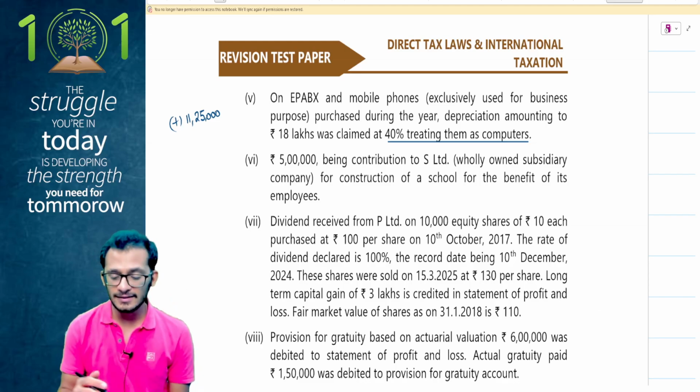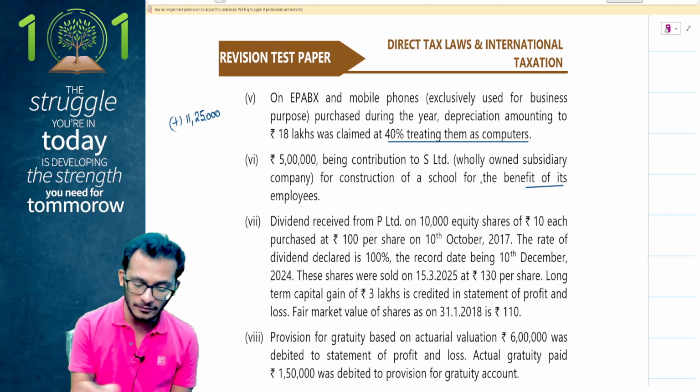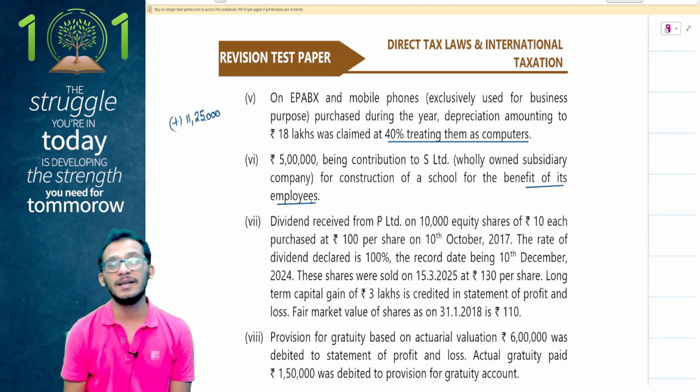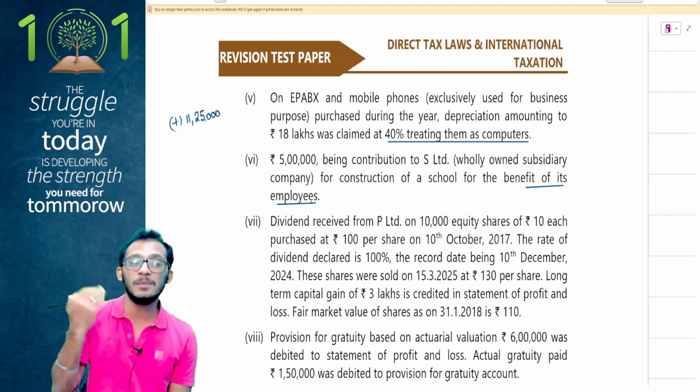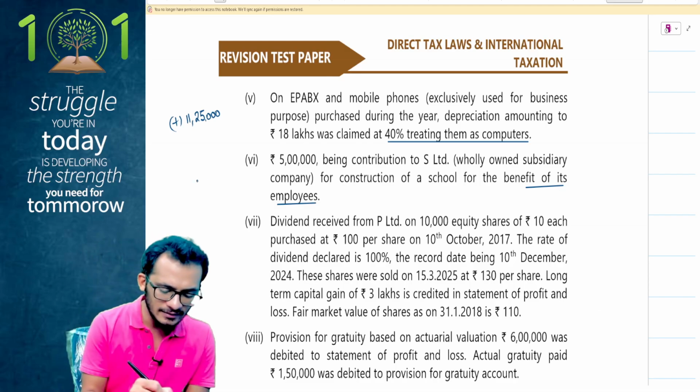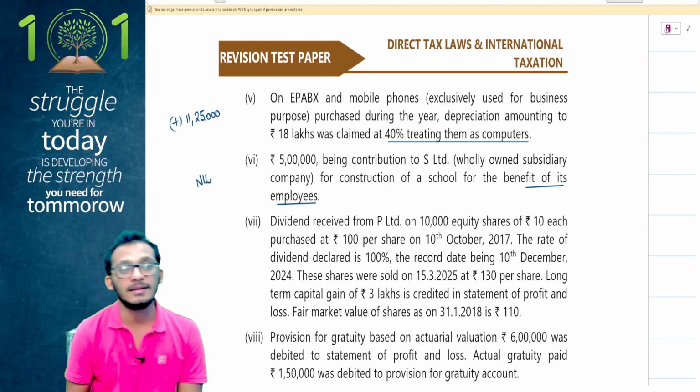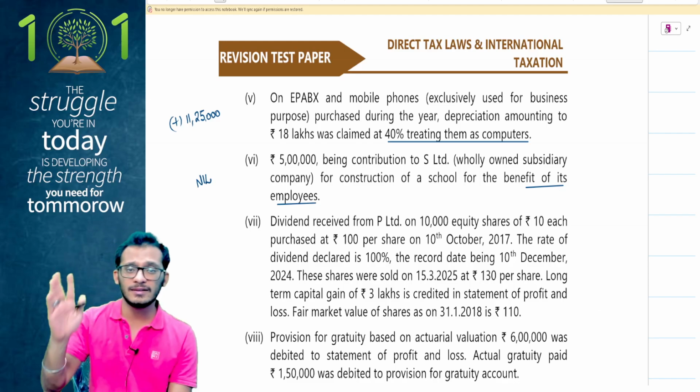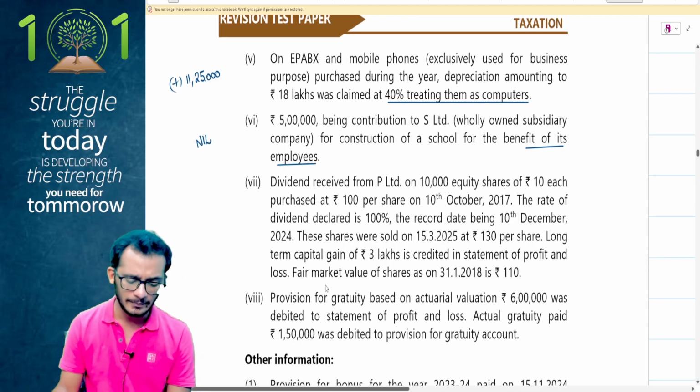And even if you call it a CSR expense, people, at the end of the day the benefit was done for its own employees. When it's an expenditure incurred for its own employees and there is no capitalized benefit coming out of this, this is an allowable expense. No disallowance here, fully allowed as deduction. We have discussed this adjustment multiple times in classes.